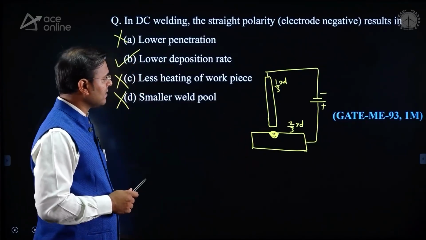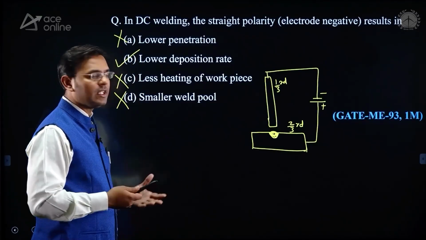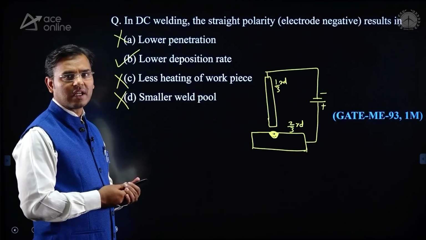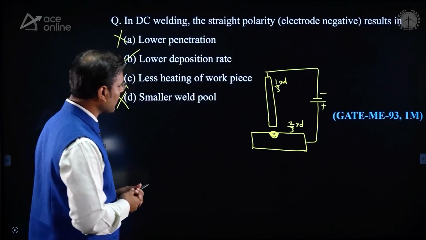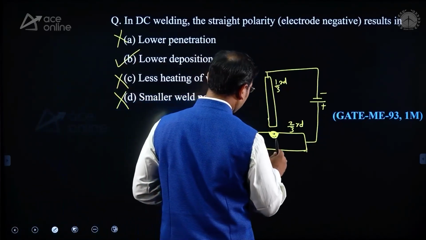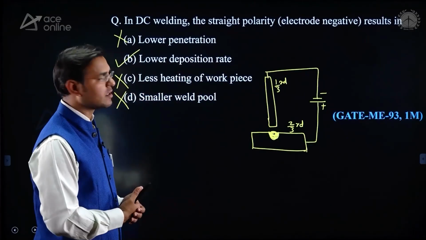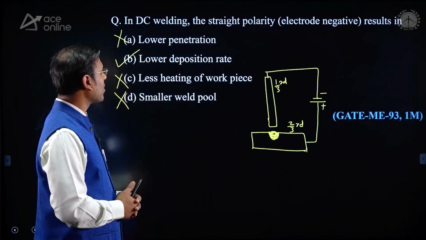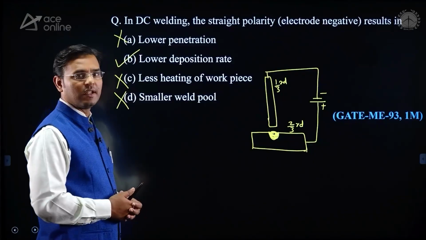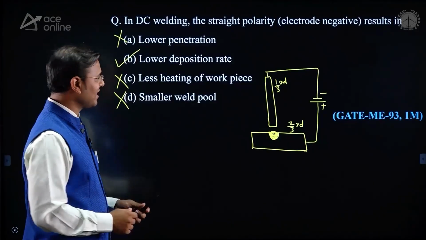Now you can see that more heat is generated at the workpiece, and because of that, here it is not lower penetration, here it is deeper penetration. Deeper penetration. Hence lower penetration is also a wrong answer. Then the correct one is only lower deposition rate. Now see the next question.